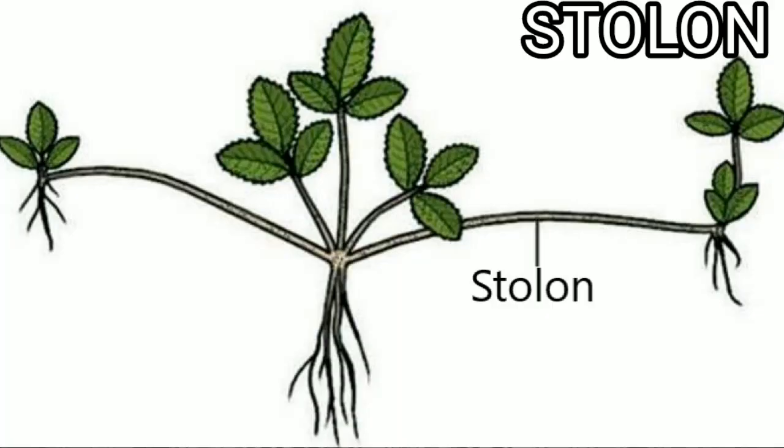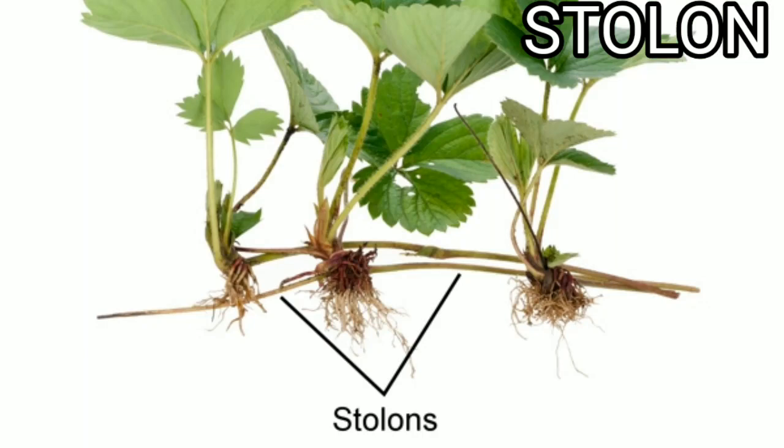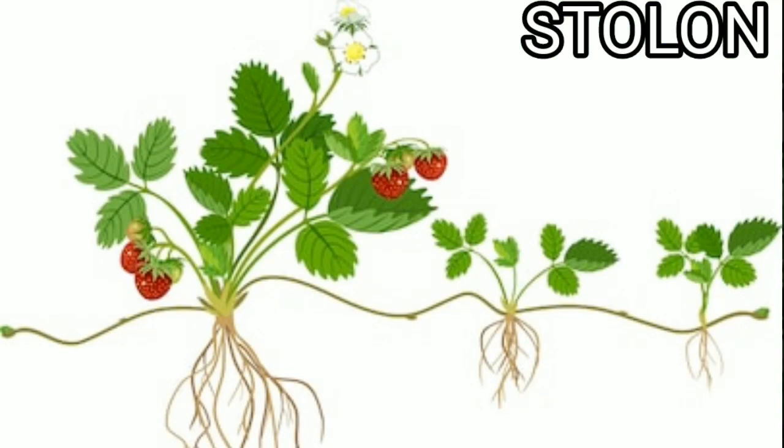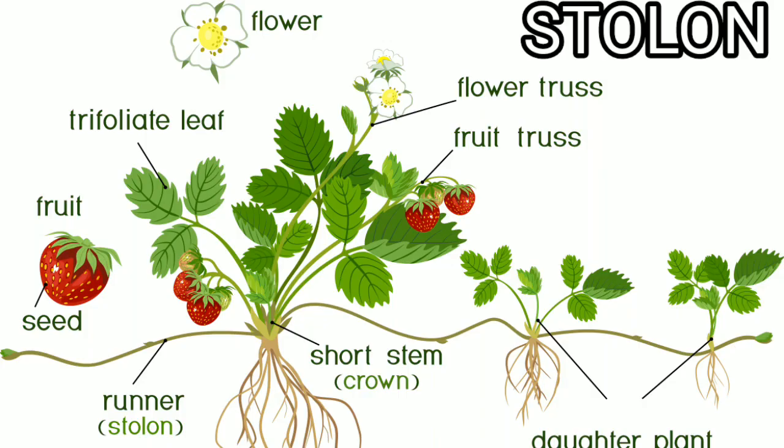Then, stolon, a term which has been variously used and is more commonly applied to a special type of runner which does not grow horizontally. As we all know, a runner grows horizontally, but a stolon doesn't grow horizontally and instead forms an arch. Examples are strawberry and mentha.